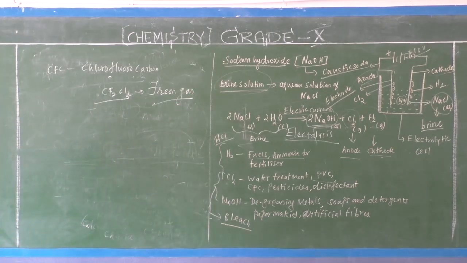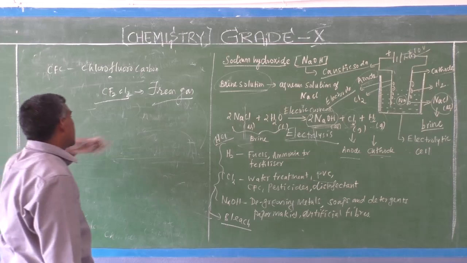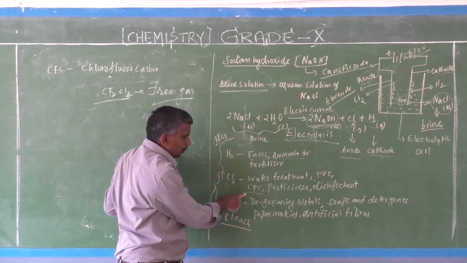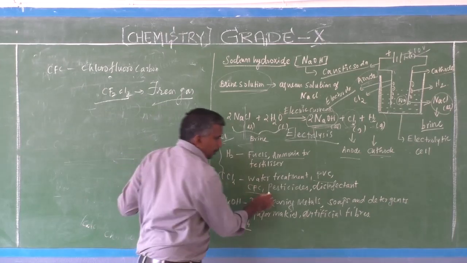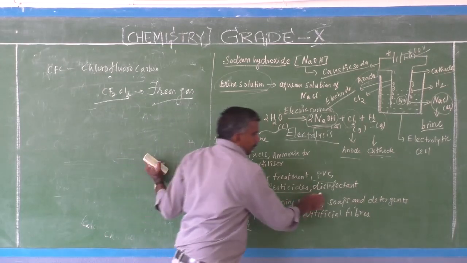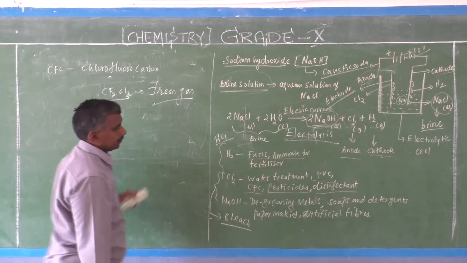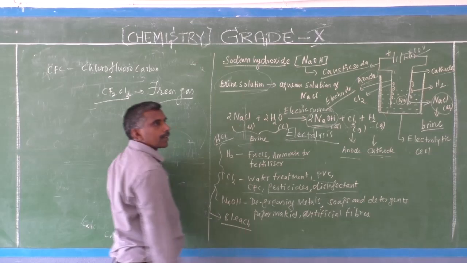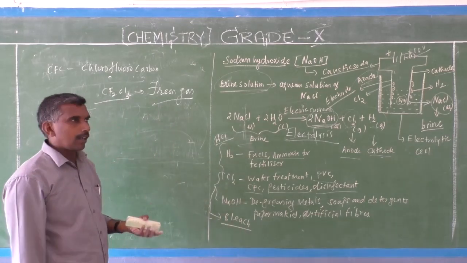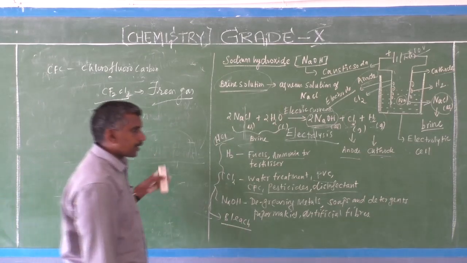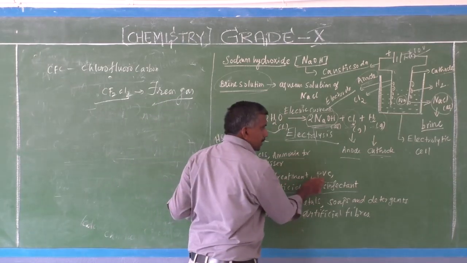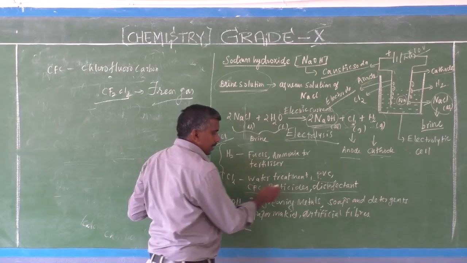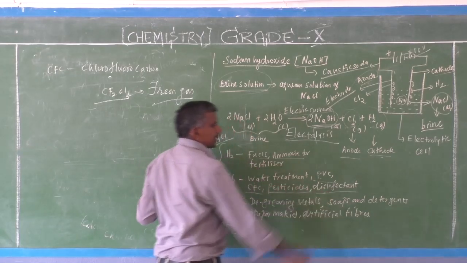Nowadays it is banned because it was used as a refrigerant, usually in a fridge. Next is pesticide and disinfectant. These chemicals are made using chlorine. First, water treatment: chlorine is used in swimming pools or any water treatment. Second, chlorine is used for PVC, polyvinyl chloride preparation, chlorofluorocarbon, freon gas preparation, pesticide and disinfectant preparation.